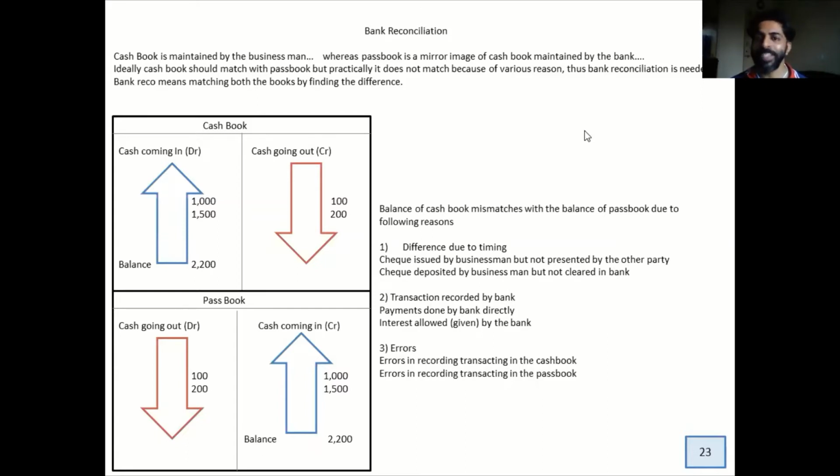So in the cash book debit side, I wrote a figure of 10,000, but my banker wrote perfectly 1000. So then obviously there's a difference of 9,000, isn't it? So this is what happens, and this is the reason why we are doing bank reconciliation.